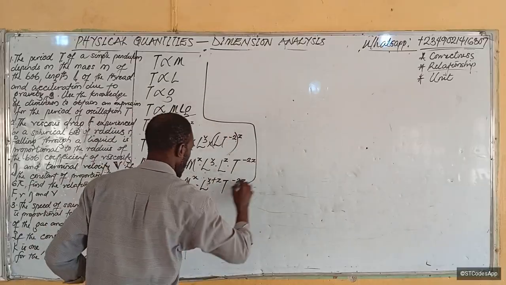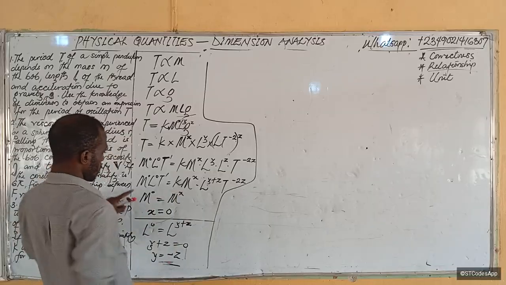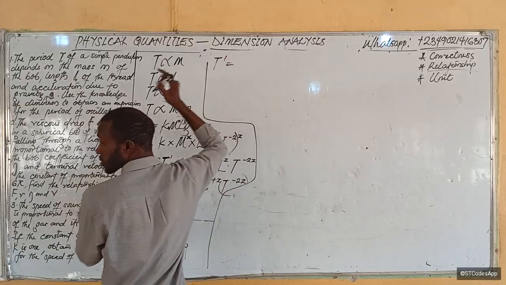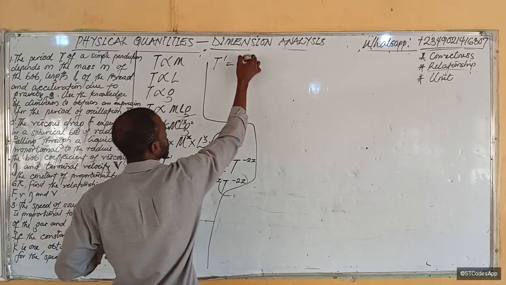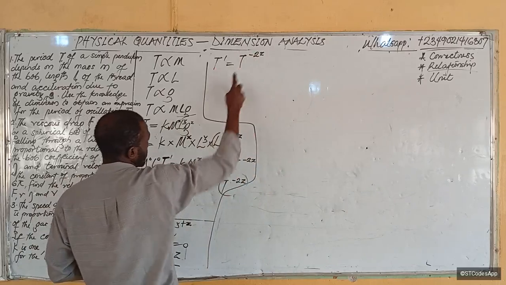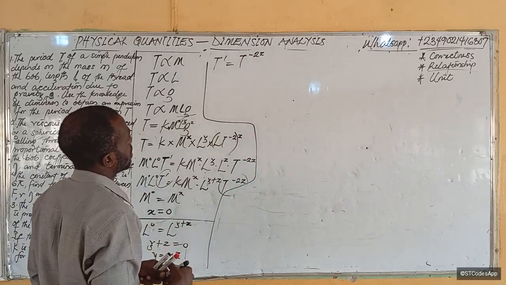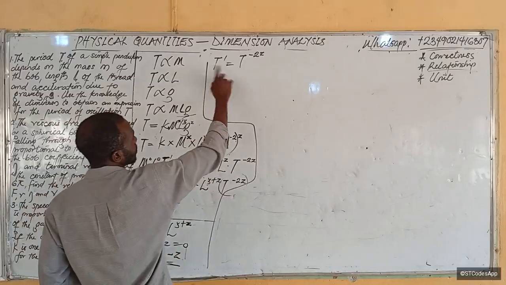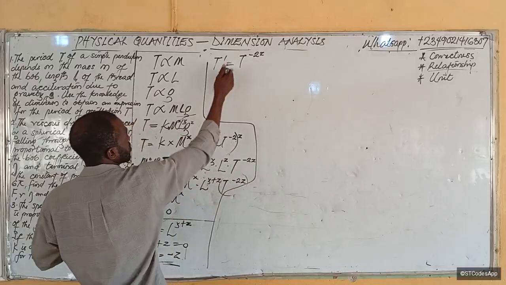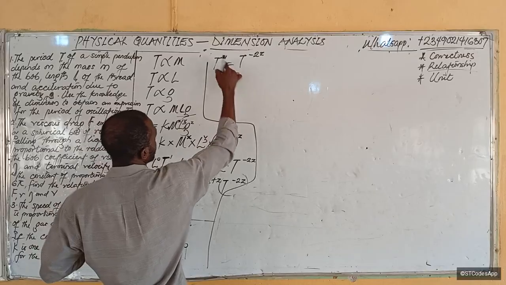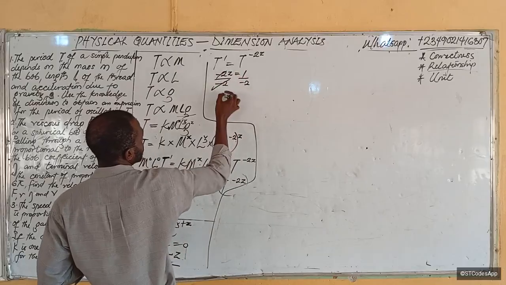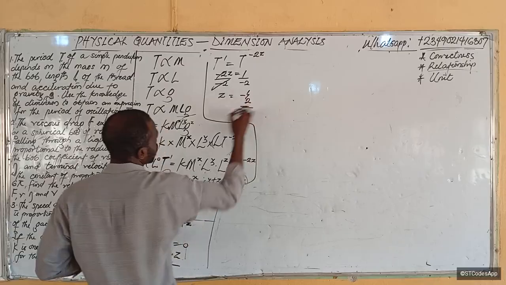From here, I can say that t raised to the power 1 will now be equal to this. I'm equating all the parts. t raised to the power 1 will be equal to t raised to the power minus 2z. If that be the case, then since the bases are the same, the powers must be the same. So minus 2z should be equal to 1. Divide both sides by minus 2, over minus 2, z equal to minus 1 over 2.